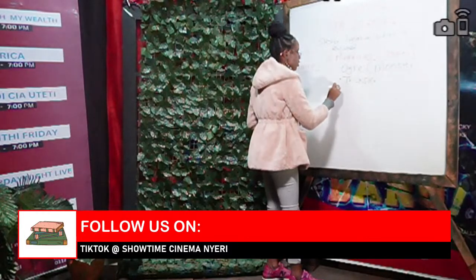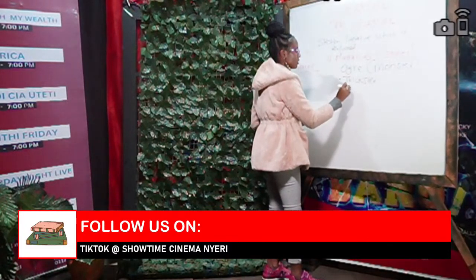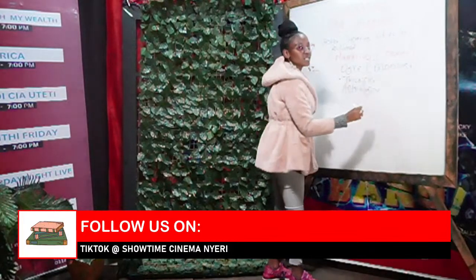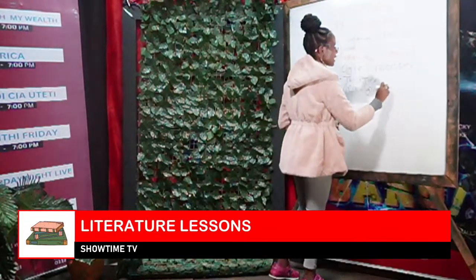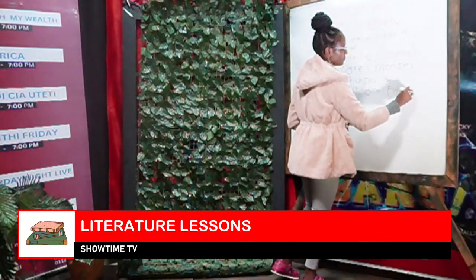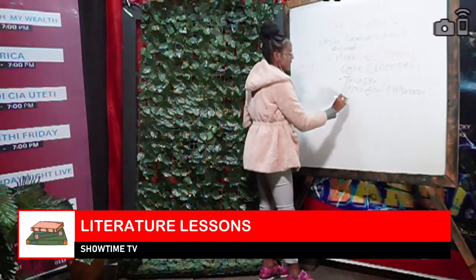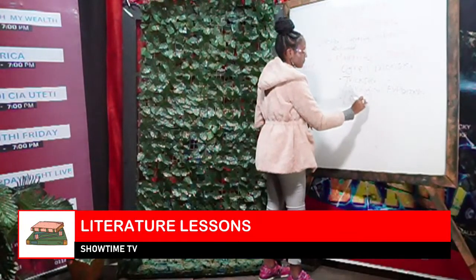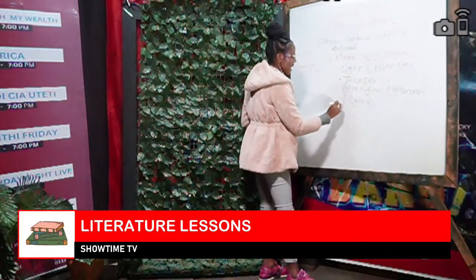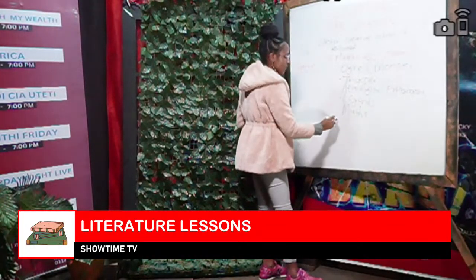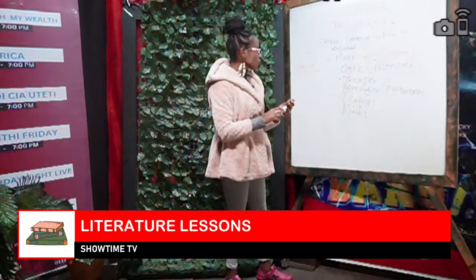We can also have ideological, which are also called explanatory. We can also have legends. We also have myths. Let us look at those ones mainly.